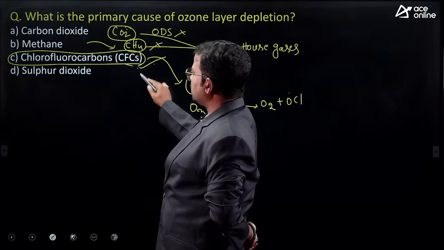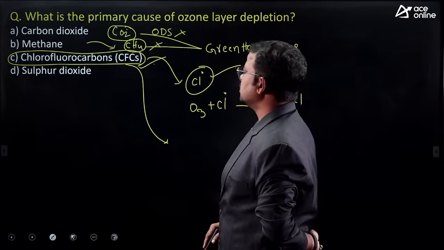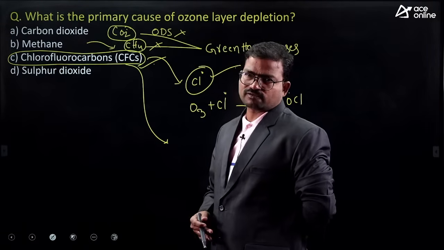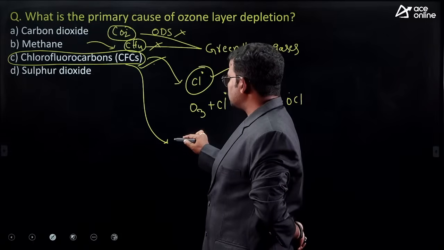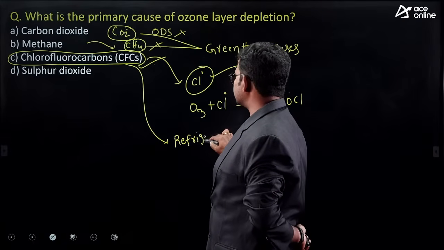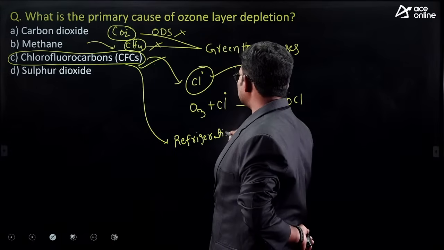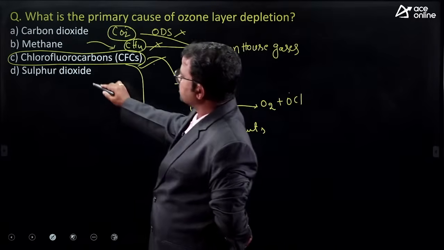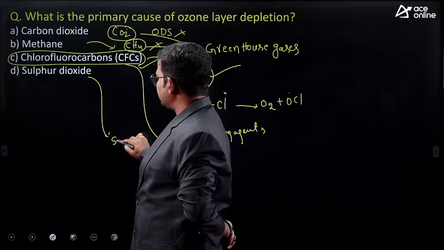What is the use of these chlorofluorocarbons? They are used as refrigerating agents. Next, sulfur dioxide.